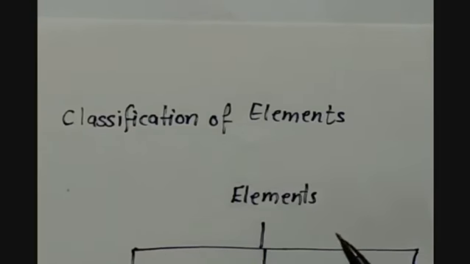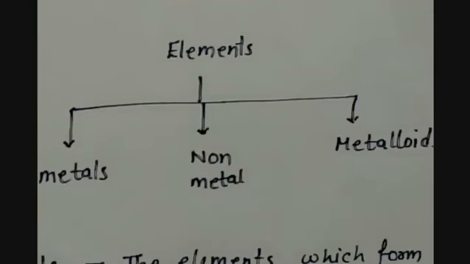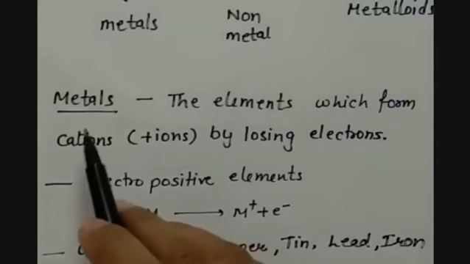Classification of elements. All the elements which are present in the periodic table are categorized in 3 different categories, which are metals, non-metals and metalloids. The first is metal.